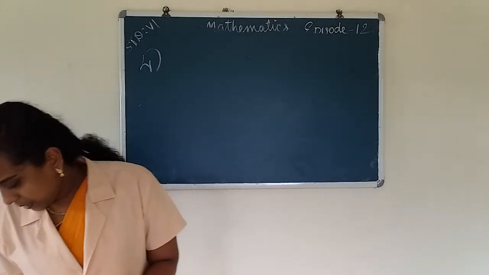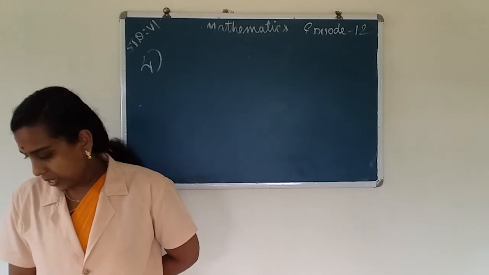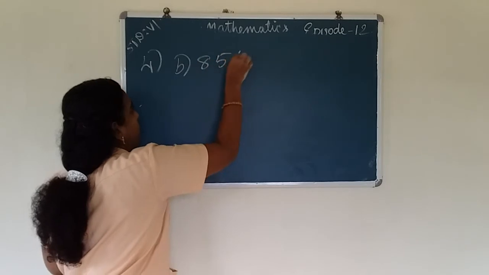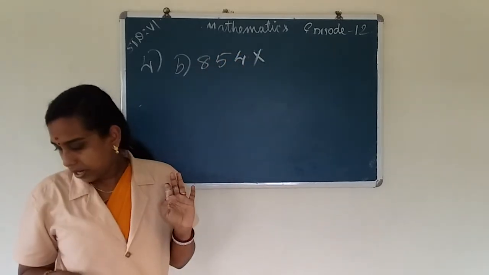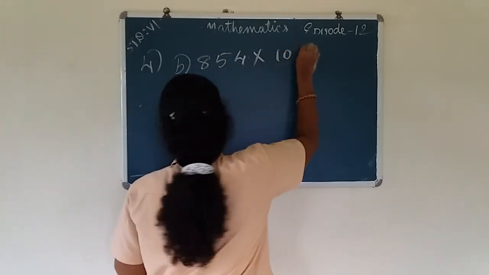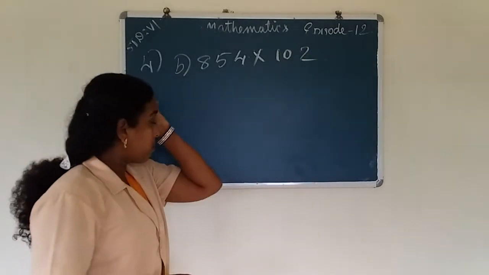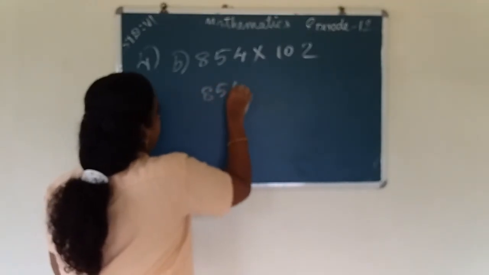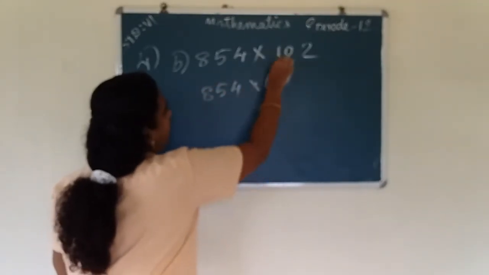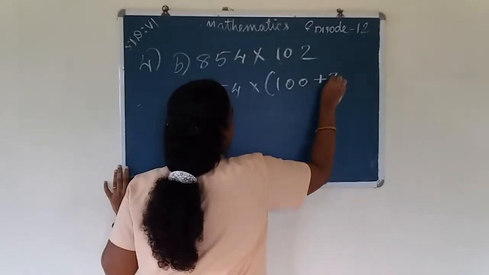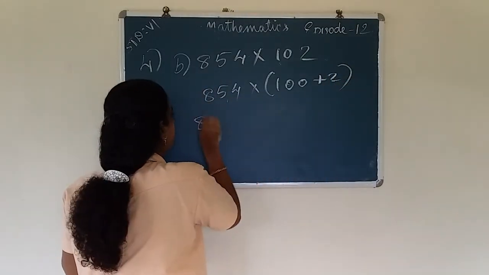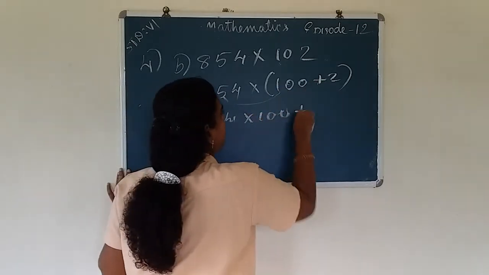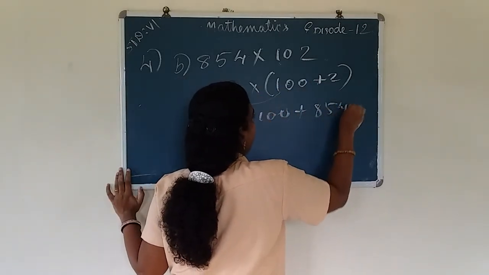And the next question is question number B, 854 into 102. Here you also apply A into B plus C, and 854 into 102 we write as 100 plus 2. Then open the bracket: 854 into 100 plus 854 into 2.